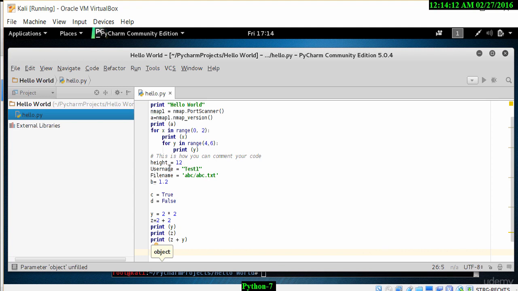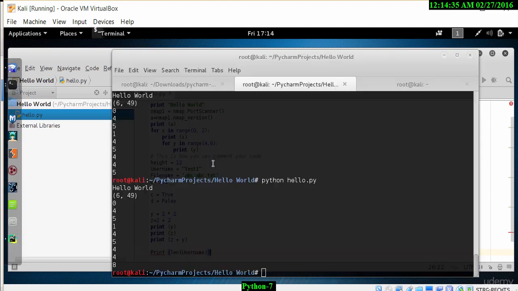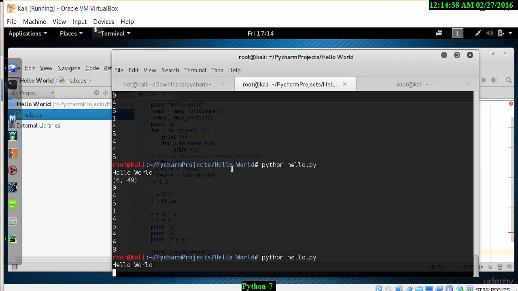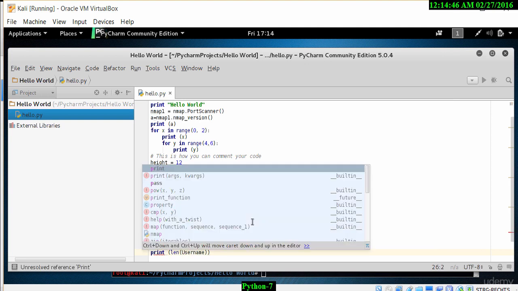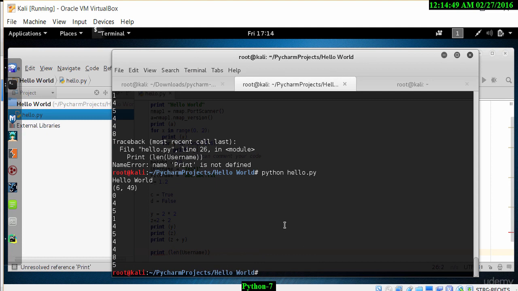Let's look at how we can grab the actual length of the username. To do that, we can simply type in len(username), and at the beginning of this statement, I'm going to put in print to print the length of that username, which should give us a value of 5. Well, let's go back into Kali Linux and run the program to show the value of 5. Run the program, and as we'll see, it's thrown an error, and the reason is print is in capitals here. I need to correct that by using lowercase p. Now let's run that again, and as we can see, the value returned is 5.